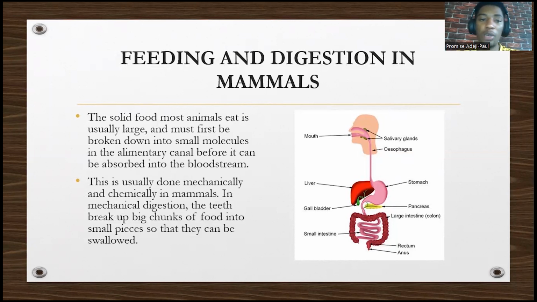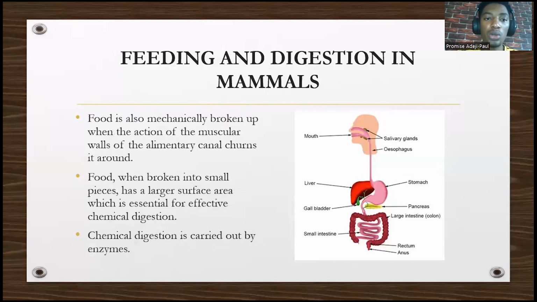So, feeding and digestion in mammals. The solid food that most animals eat is usually large, like I said before, and must first be broken down into small molecules in the alimentary canal before it can be absorbed into the bloodstream. This is usually done mechanically and chemically. Take note, mechanically, like in the mouth, the teeth help in mechanical digestion. Chemical is when you mix it with enzymes, digestive enzymes like ptyalin, pepsin, those are chemical digestion. In mechanical digestion, the teeth break up chunks of food into small pieces that we can swallow. That piece we can swallow is usually called a bolus. So take note of that.